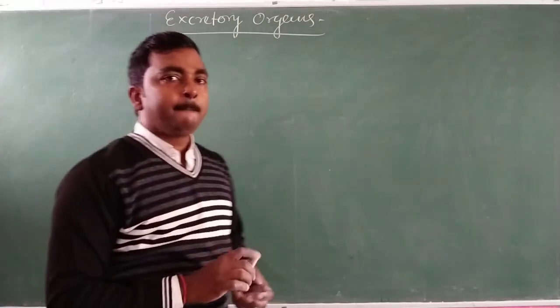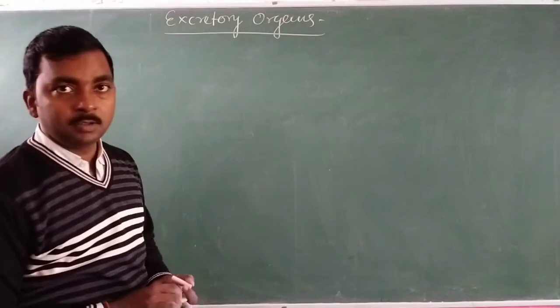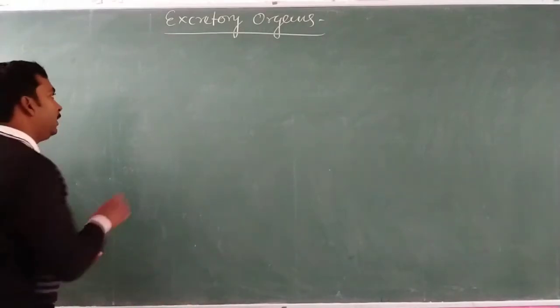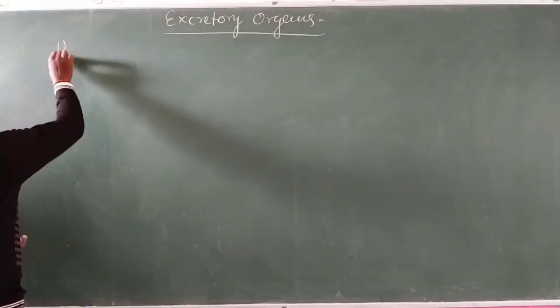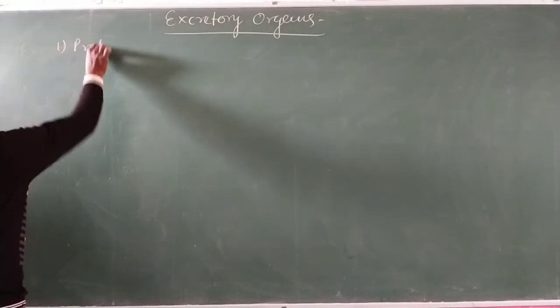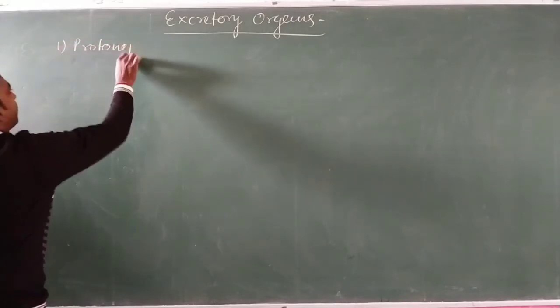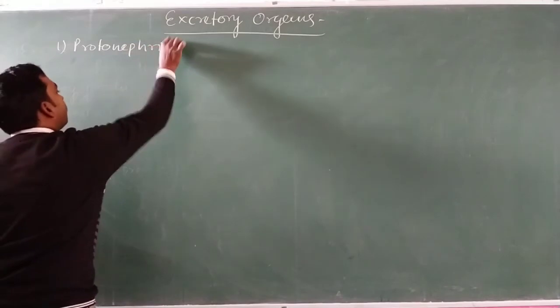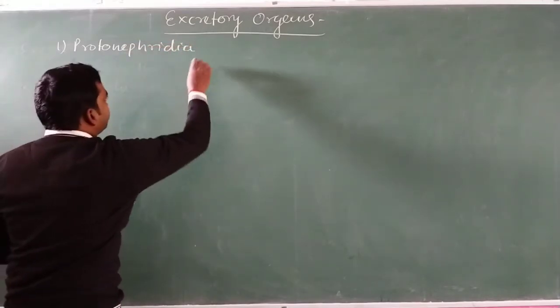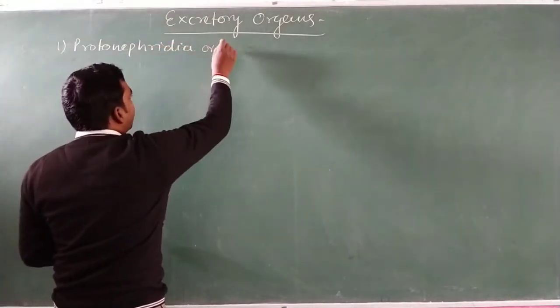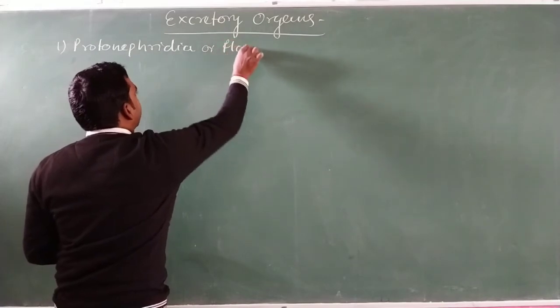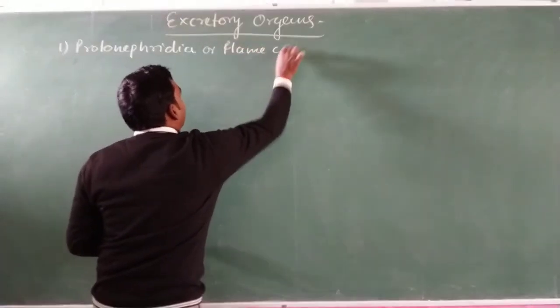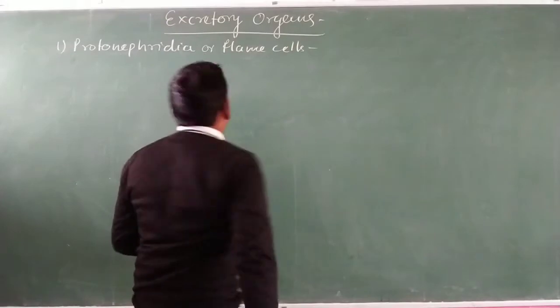First of all, the excretory organ appears in the animal's body in the form of protonephridia, which is also known as flame cells.